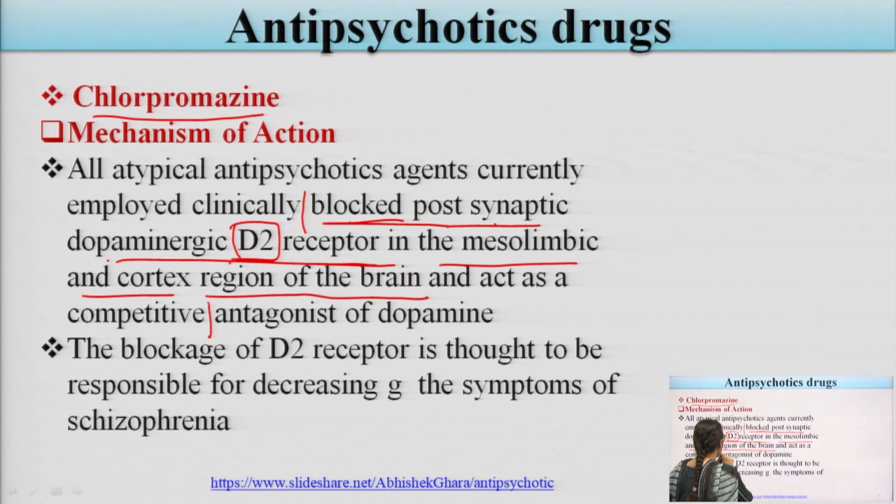Why are we talking about the antagonist? Because they mainly inhibit this D2 receptor. That is why we say that these are the competitive antagonists of the dopamine receptors, because these drugs mainly inhibit or block the dopaminergic receptors. Clear? Now, the blockage of the D2 receptor is thought to be responsible for decreasing some of the symptoms of schizophrenia.